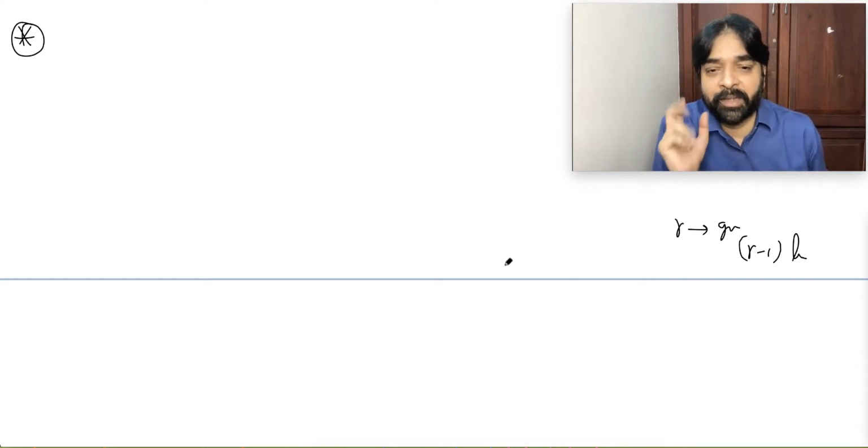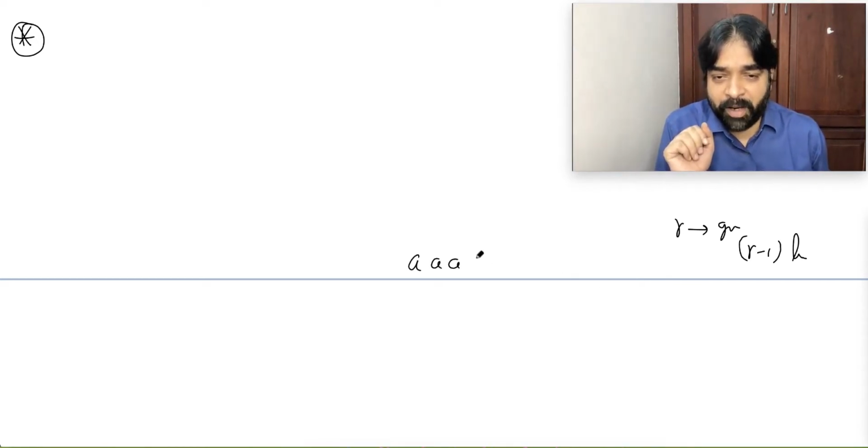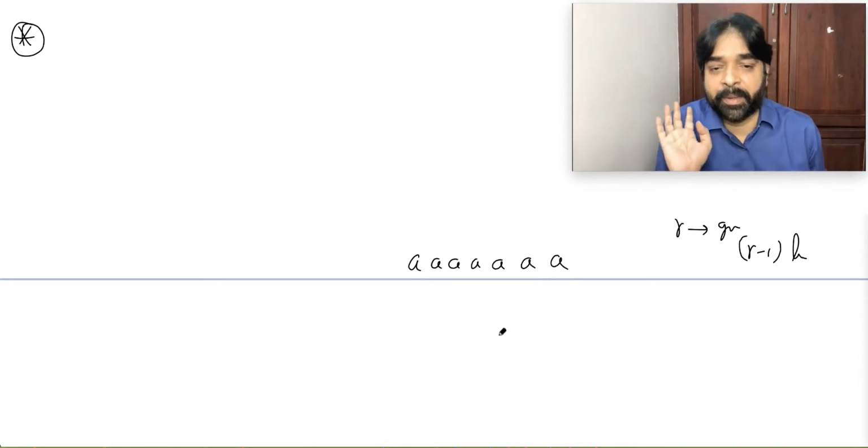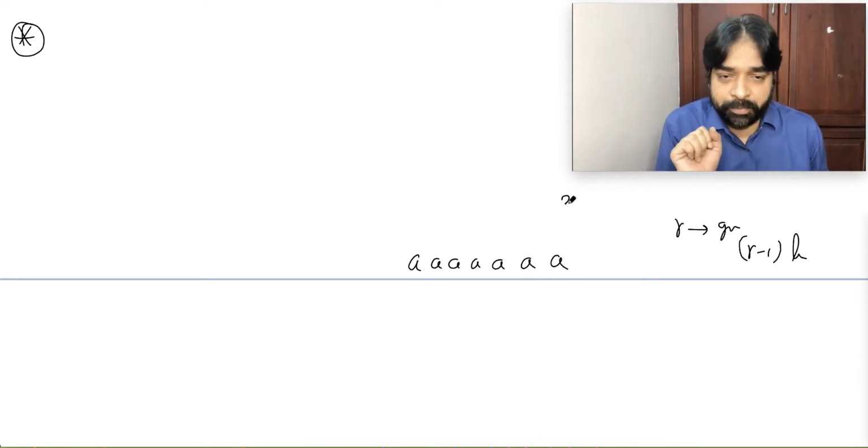Let's do one question practically. Suppose I want to distribute this, I want to make, how many are there? 3, 3, 7. I want to make 3 groups of this.